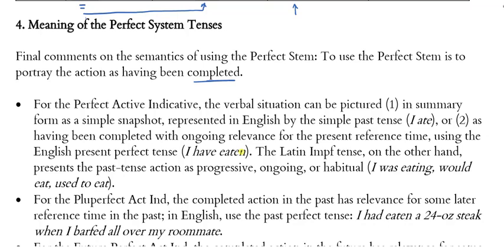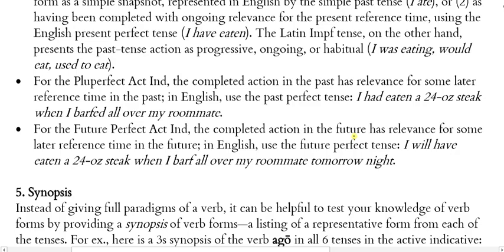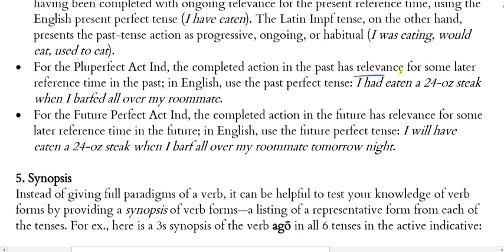So we have two past tense forms in Latin. The imperfect is unbounded, progressive action, or habitual, and the perfect tense is past but completed. Now, for the pluperfect active indicative, the completed action in the past has relevance for some later reference time in the past. Okay, so in English, we will want to use what would be in English the past perfect tense. I had eaten a 24-ounce steak when I barfed all over my roommate.